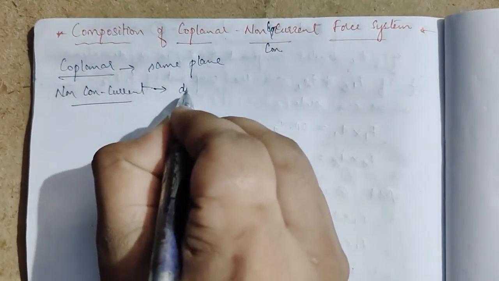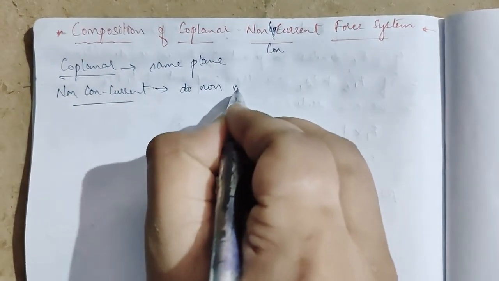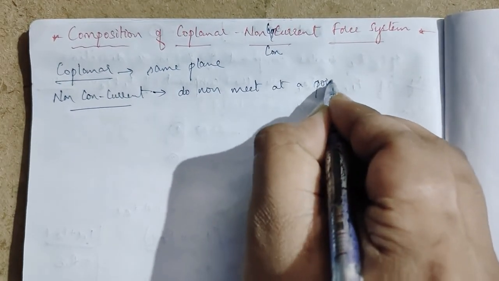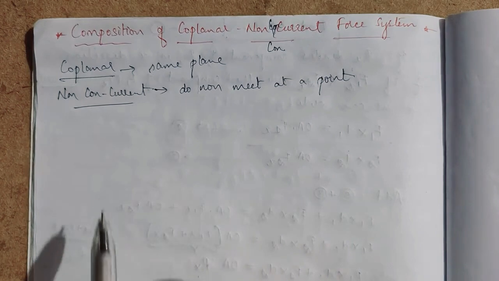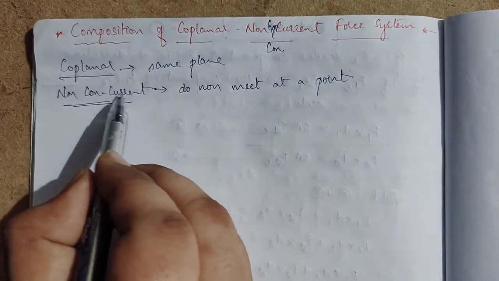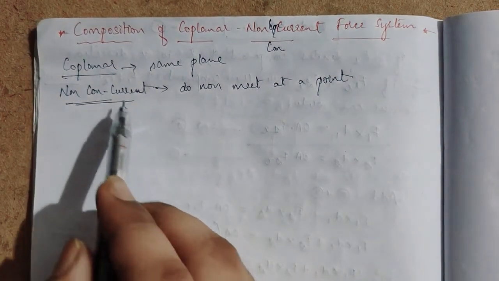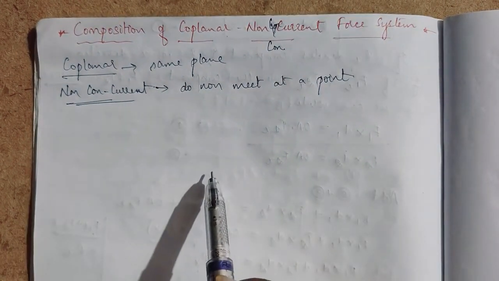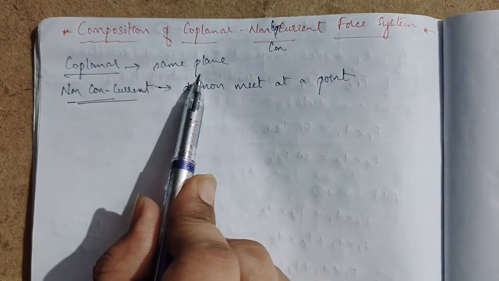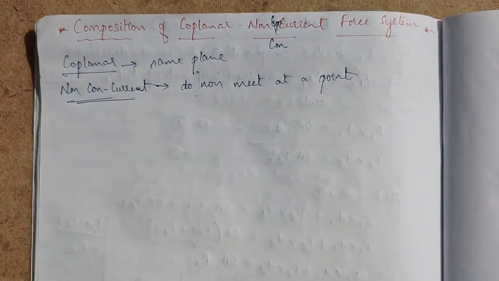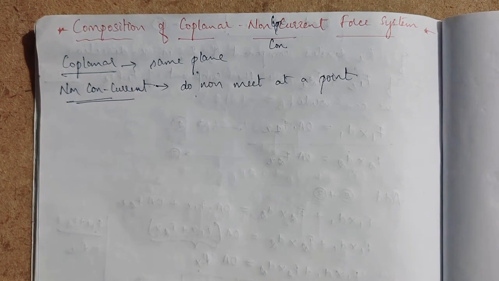So the system of forces which are in the same plane and which do not meet at a point are called as coplanar non-concurrent force.